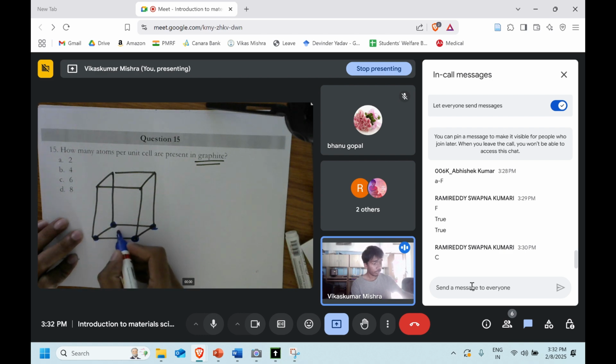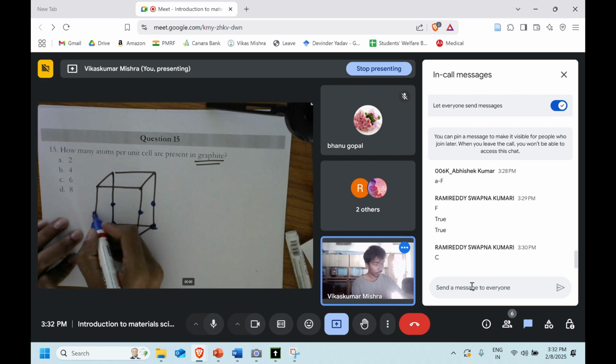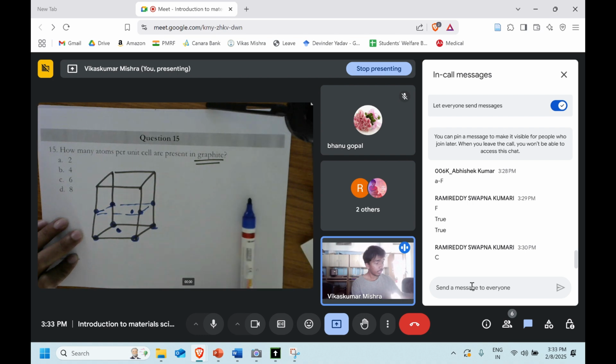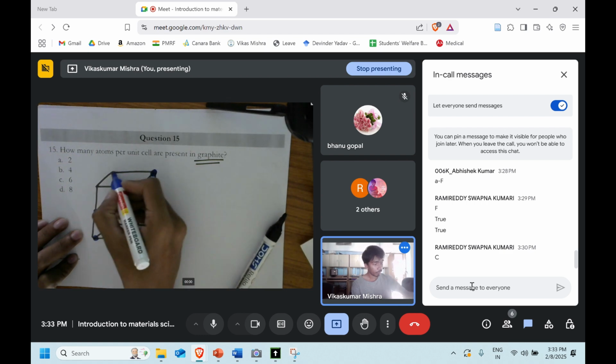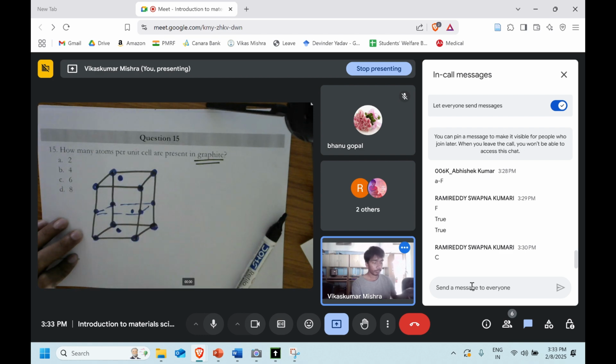And one carbon atom is somewhere over here. Now there is a B layer. On the B layer, it's occupying the edge, and it is occupying just above this, not above this one, this particular point. So it will be somewhere over here. So they are in the one layer. Now the third layer, the above one, will follow as it is the one which we drew at the bottom one. It will be over here.